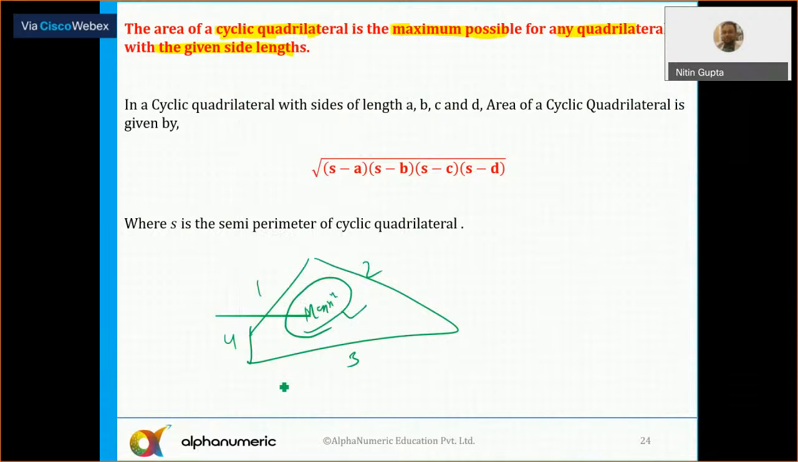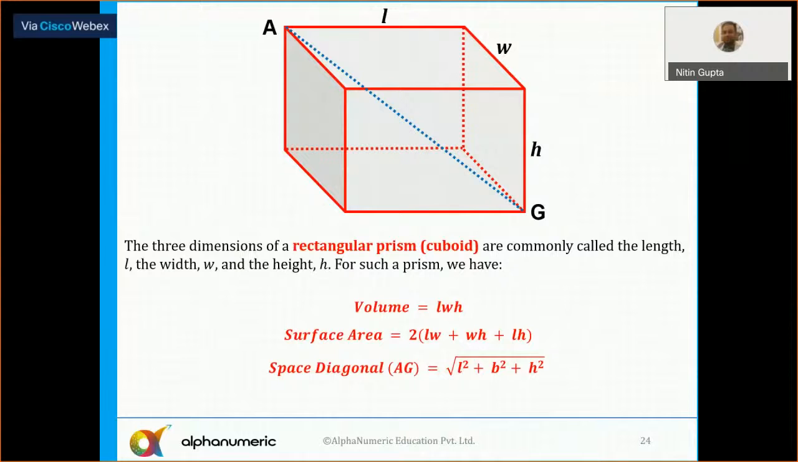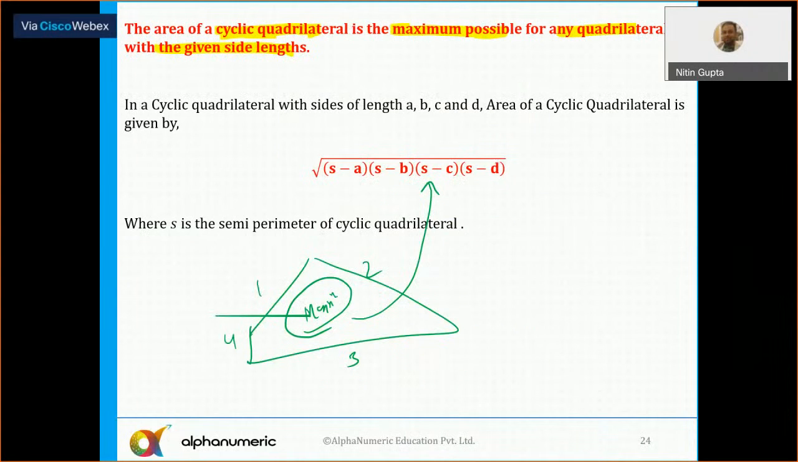So for finding the maximum area of any quadrilateral with given four sides, we need to use the formula of the cyclic quadrilateral. All right, so this will give us the cyclic quadrilateral. That's it. So that completes our geometry here.